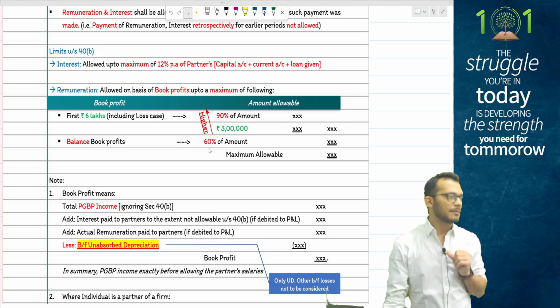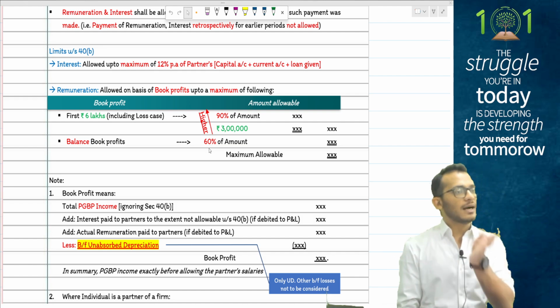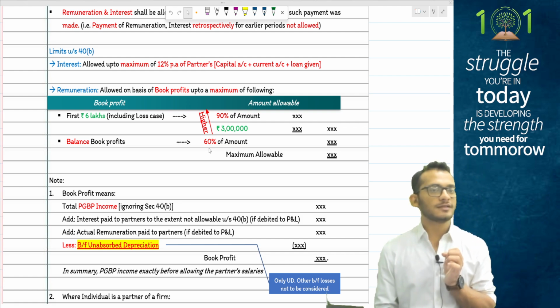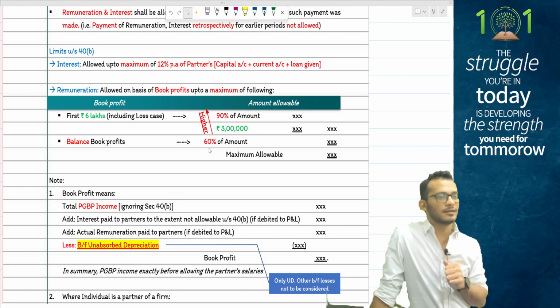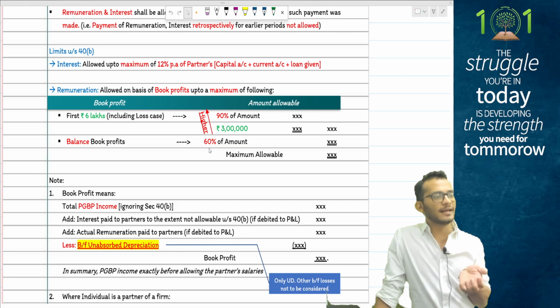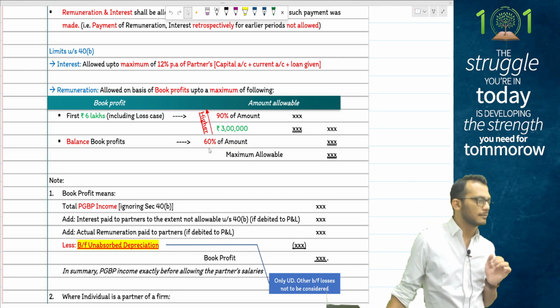You can only allow this after you have set off your current business losses, your current depreciation, and your past business losses. So for the purpose of book profit alone, you will reduce this, and then later on you will add it back.